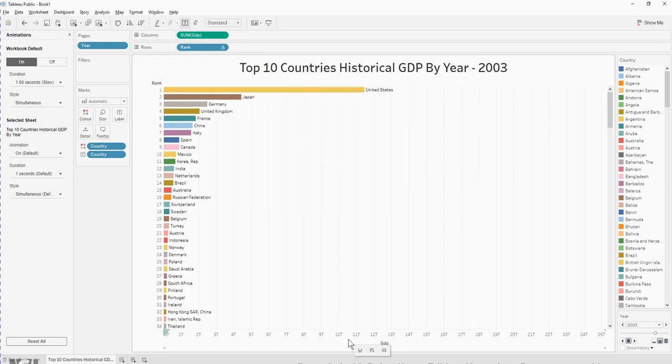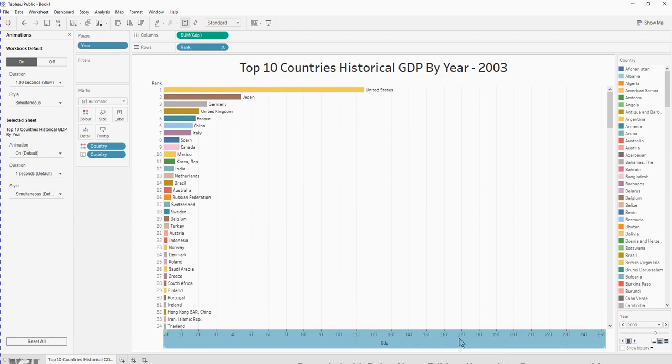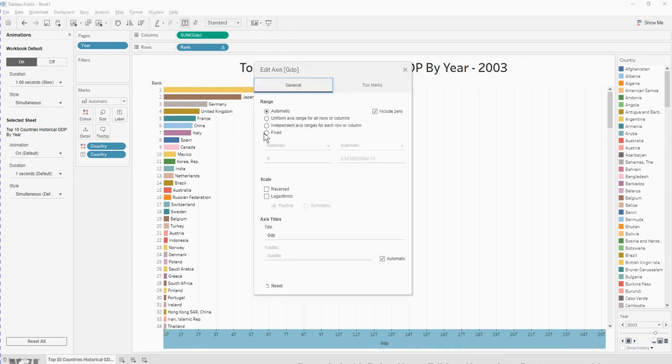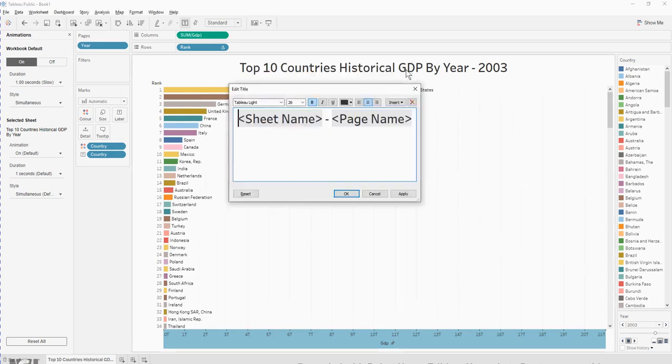Next, we change the x-axis limit. Double click on the x-axis, change the range to fixed and to end at 21 trillion. And it will be changed automatically. Close it.